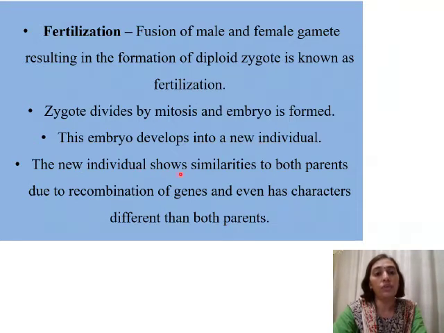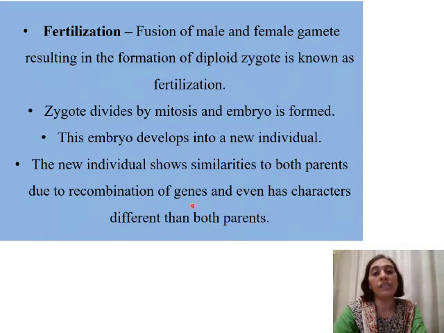The new individual shows similarities to both parents due to recombination of genes, and even has characters different from both parents. We studied in meiosis 1 how crossing over takes place and how recombination of genetic material occurs during prophase 1, in the pachytene phase, where exchange of genetic material between the chromosomes occurs.